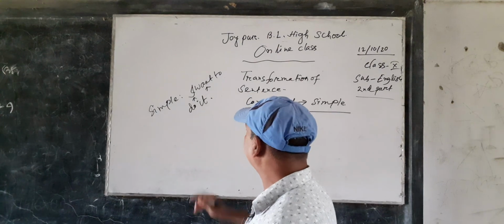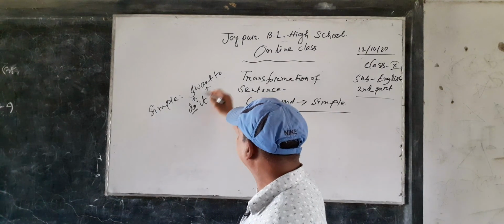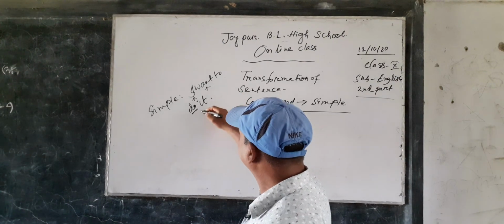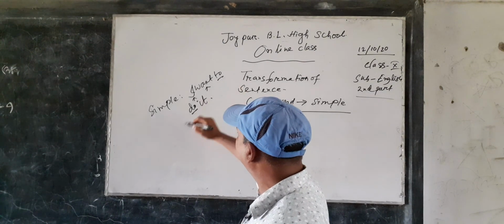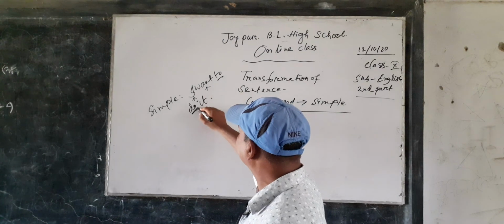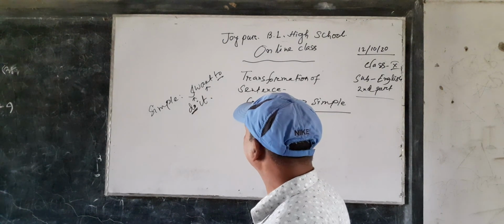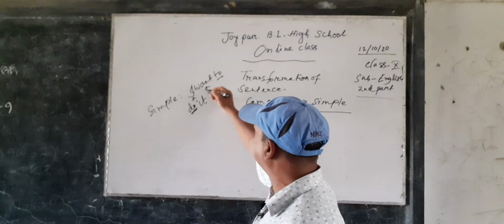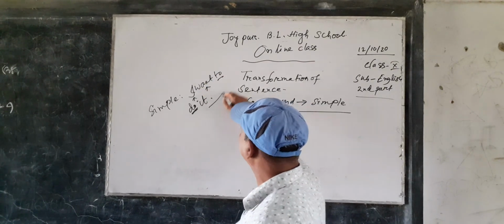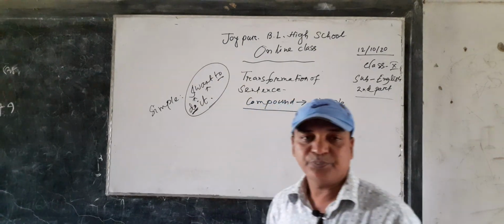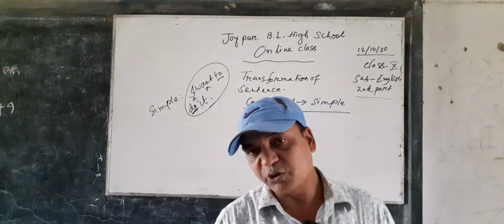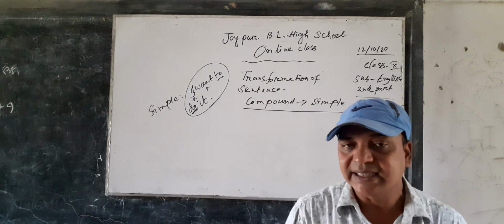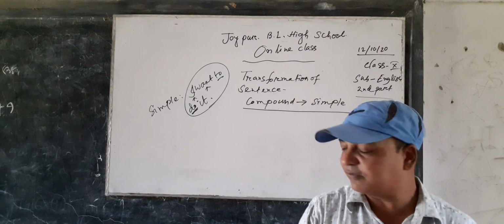There is another verb to do. Do is here another verb, and there is to before do. To plus PV1, the base form of verb, is a non-finite verb. So here there is one subject and one finite verb, and this is a simple sentence. So dear students, of course you have understood what is simple sentence. Simple sentence is a sentence that contains one subject and one finite verb.